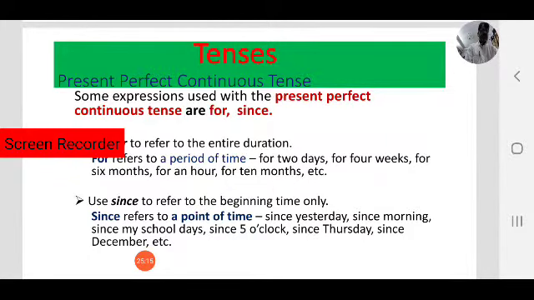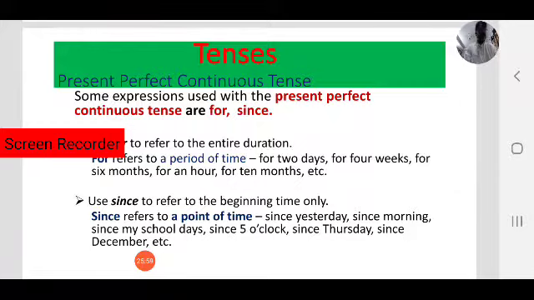Now coming to present continuous. What are the time phrases used in present continuous? Yes, present continuous means the action or activity is happening now. So now is we use. I am speaking now. So now is time frame. At the present, at the moment. These are time frame used in present continuous tense. I am not writing now. I am speaking now. I am learning now. So now I am learning at present.